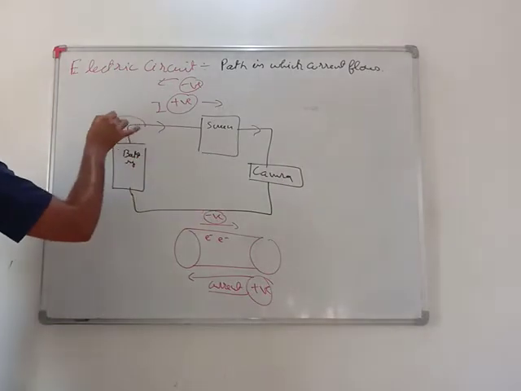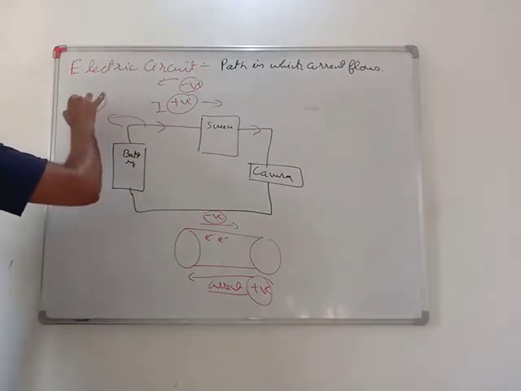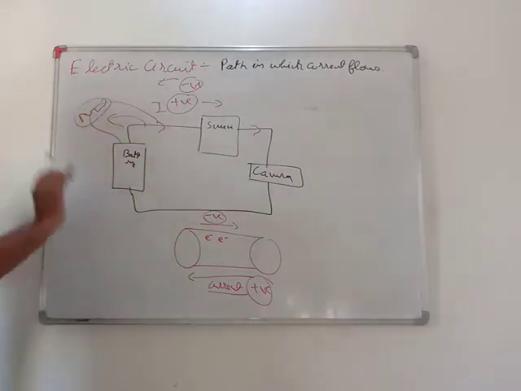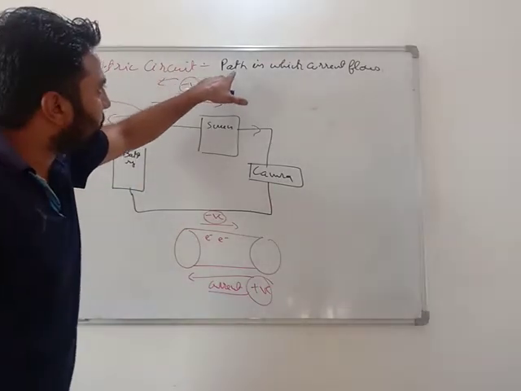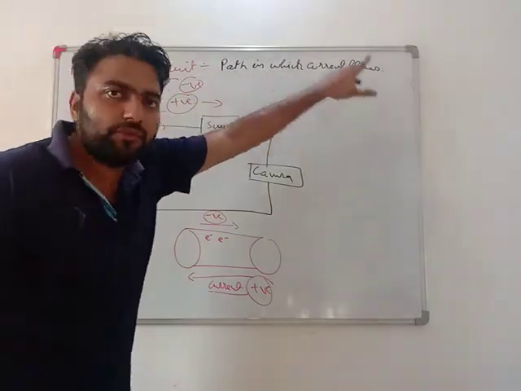Even then, if I am recording to the memory card, then this current will also go to my memory card. So this is the electric circuit. I am showing the path in which current is flowing.